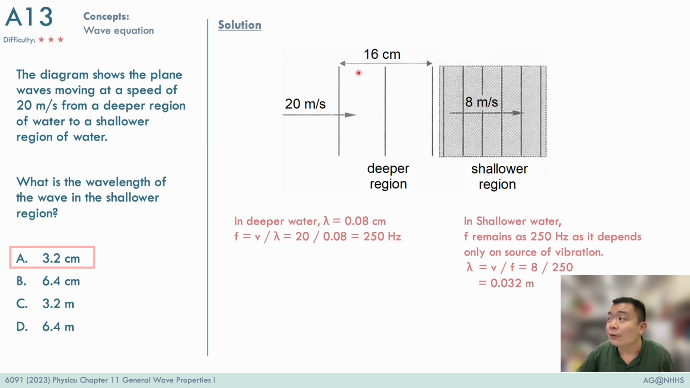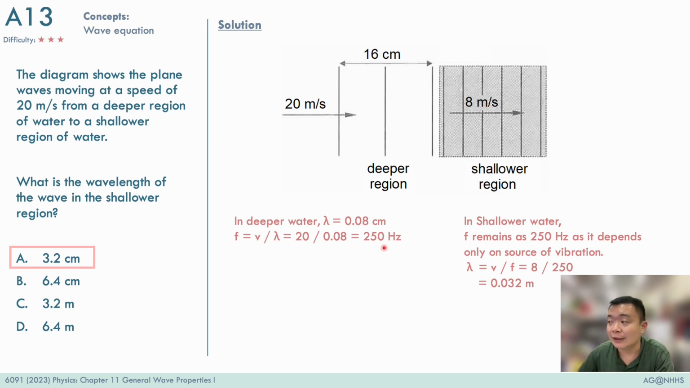Now, the wavelength can be gotten because these are wavefronts that we see, and we know that from wavefront to wavefront, the distance is one wavelength. Over here you can see there are two wavelengths that take up 16 centimeters. So one wavelength is just 8 centimeters. Once we have determined the frequency to be 250 Hz, we must know that the frequency of a wave does not change as the wave travels.